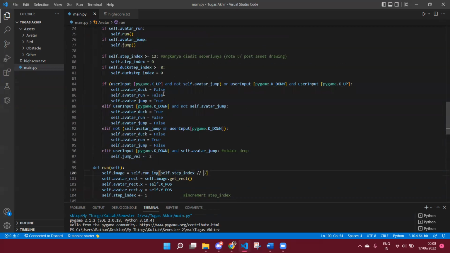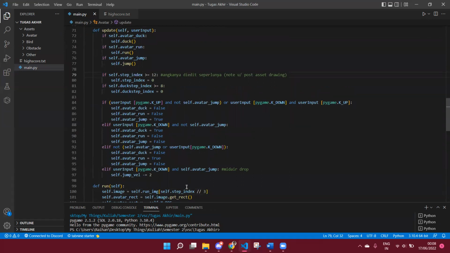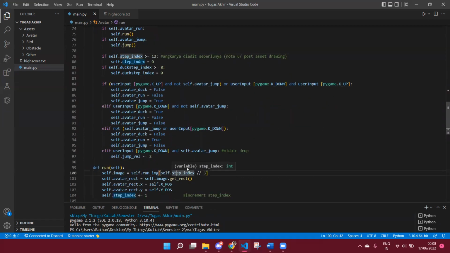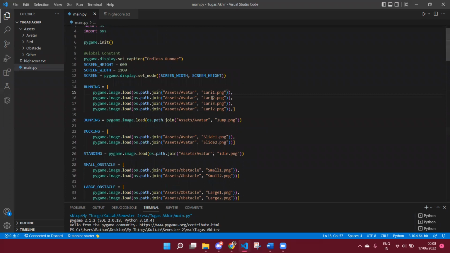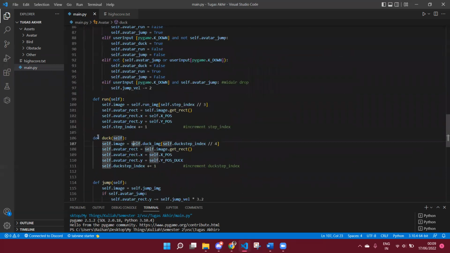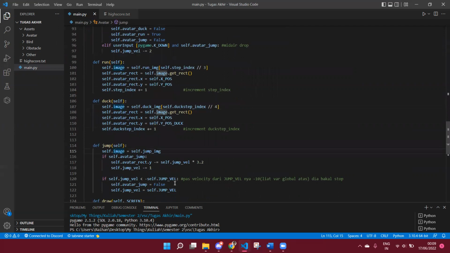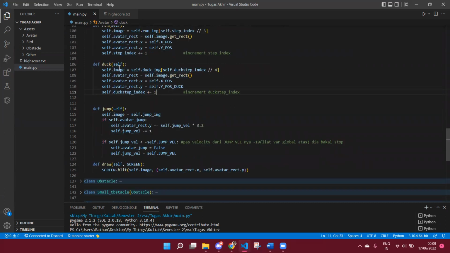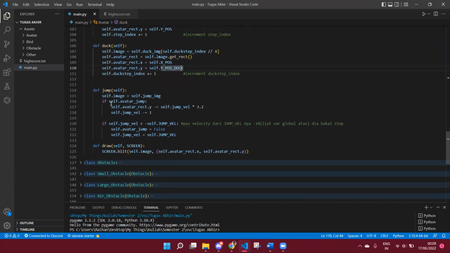I divide it by 3, and the maximum is 12, so the possible numbers here are 0, 1, 2, and 3. And we can see the running here. There's 4 frames: lari 1, lari 2, lari 3, and back to lari 2, and it will loop back to lari 1. The same logic goes to the duck, and because jump has no animation frame, it doesn't have this line here, and then this is just to position the player.